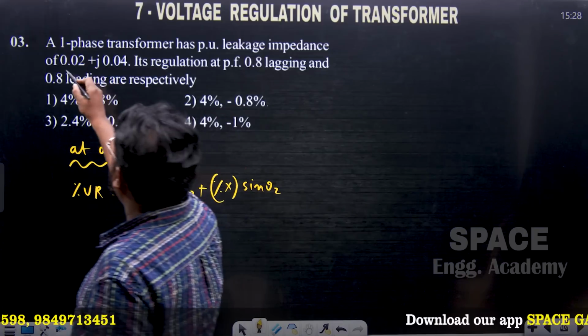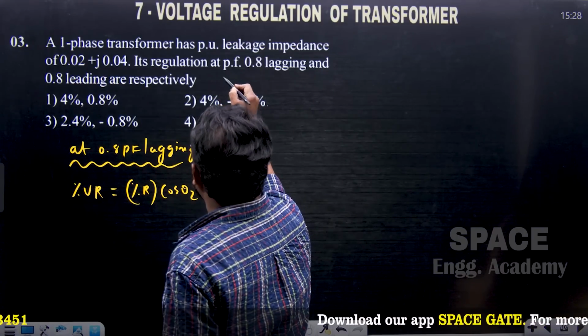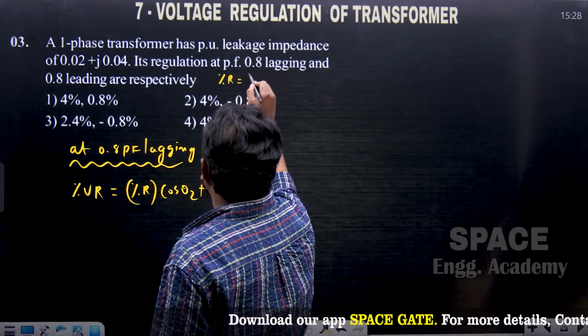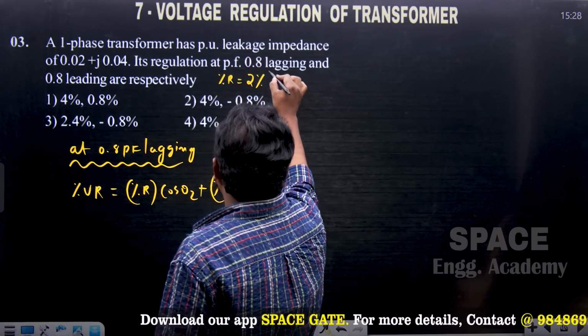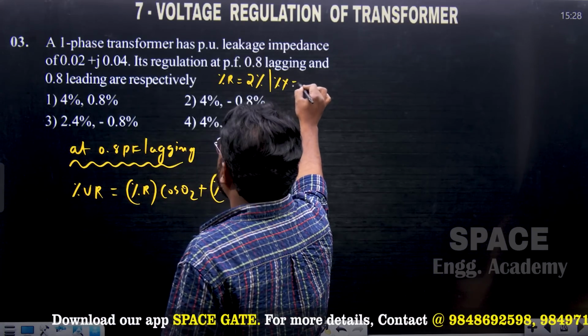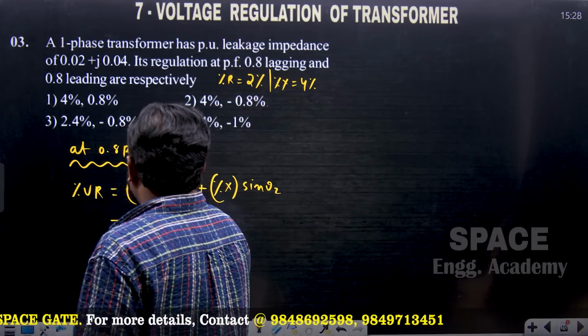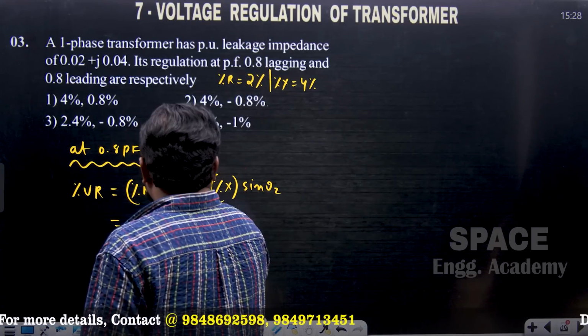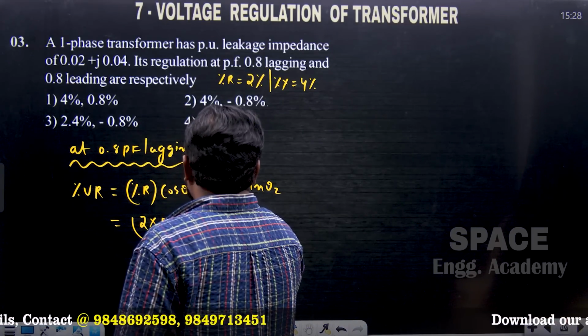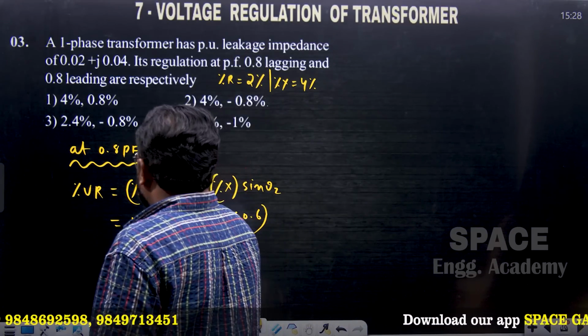And this is a per unit resistance, so the percentage resistance value is equal to 2% and the percentage reactance is equal to 4%. Therefore it is equal to 2 into 0.8 plus 4 into 0.6. So 2 into 0.